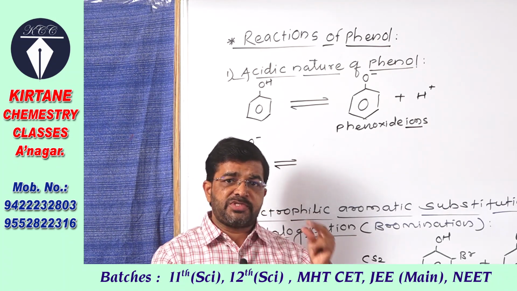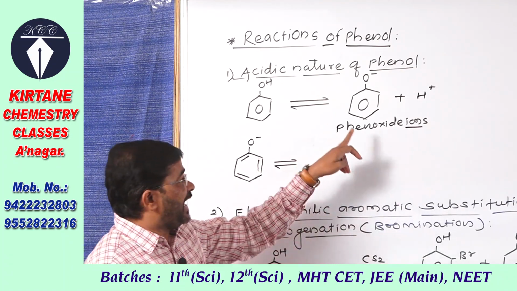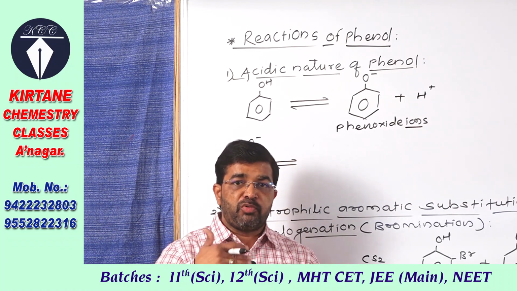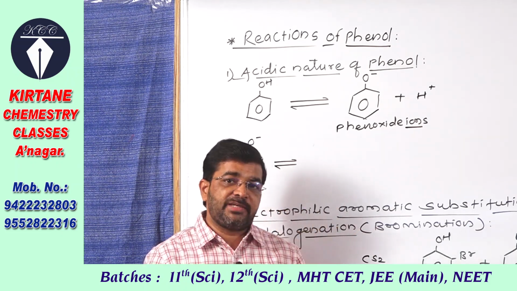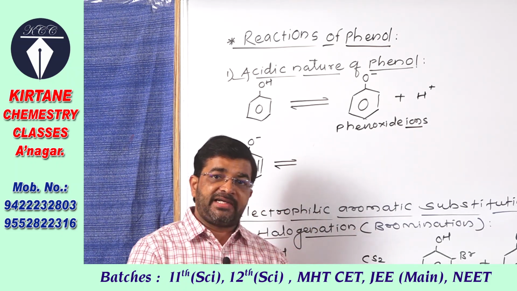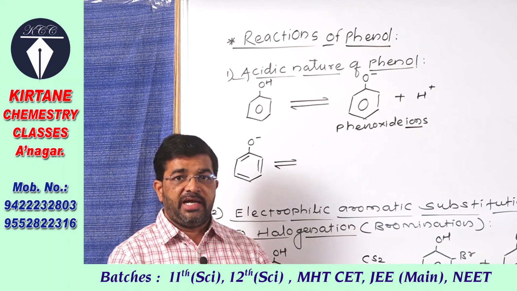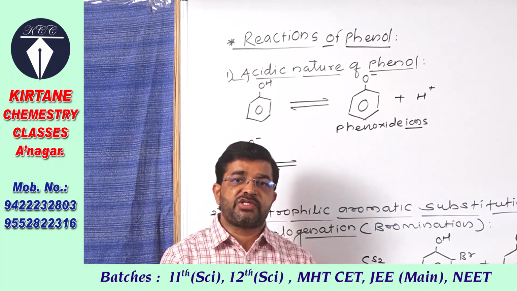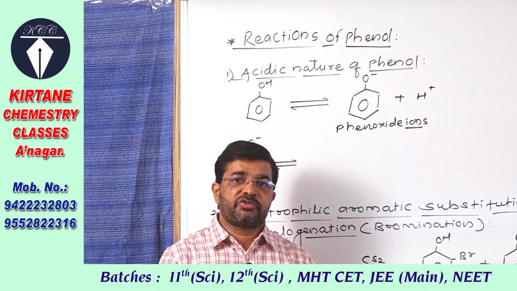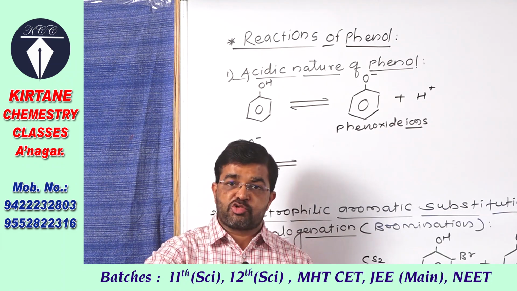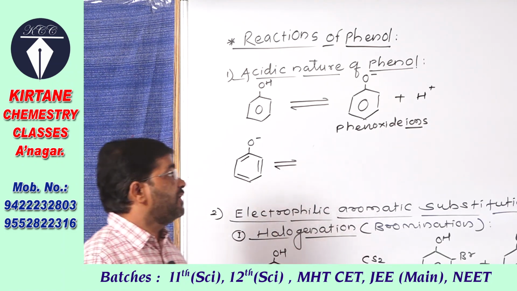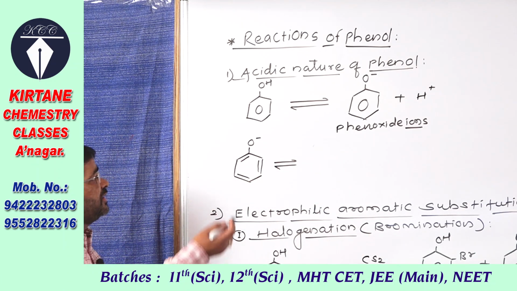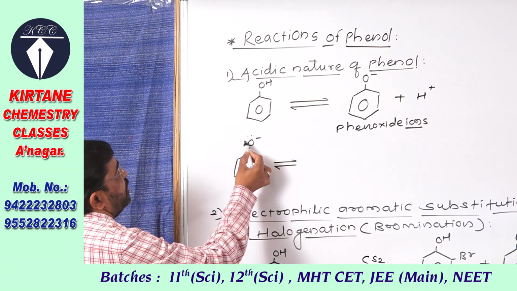What would happen is, suppose the phenoxide ions were not stabilized by resonance, then they would again accept the H plus ion, and practically they are not ionized, and therefore they would not show, or maybe they are not acidic in nature. But due to the formation of phenoxide ions which are stabilized by resonance, they show the acidic character or are acidic in nature. Here see the resonating structures of phenol.